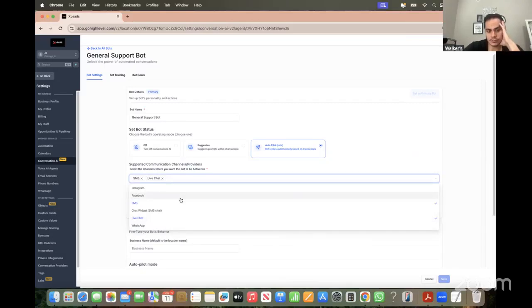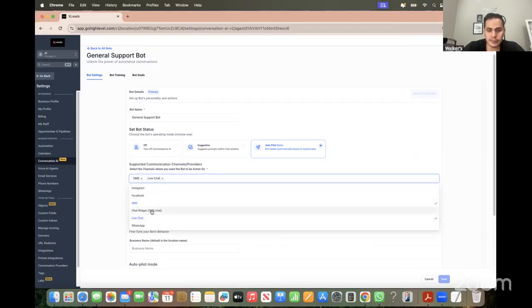What's cool with this is that you can connect, let's say you have a Facebook business account or Instagram account. I don't use WhatsApp, but with Instagram and Facebook, when people go to your business page, you can have the robot chat with them instead of you. And anytime there are comments or anything like that, the robot will be replying.